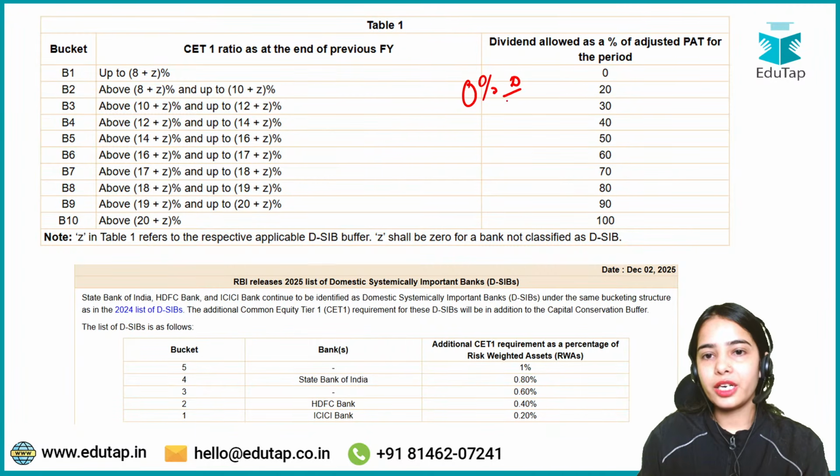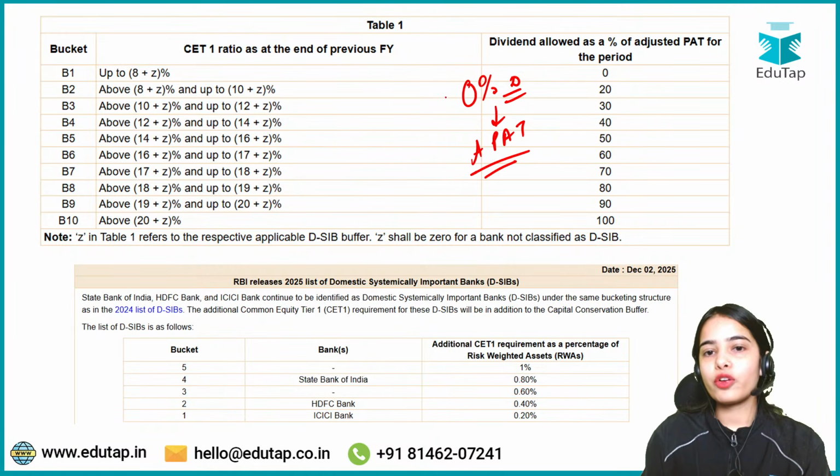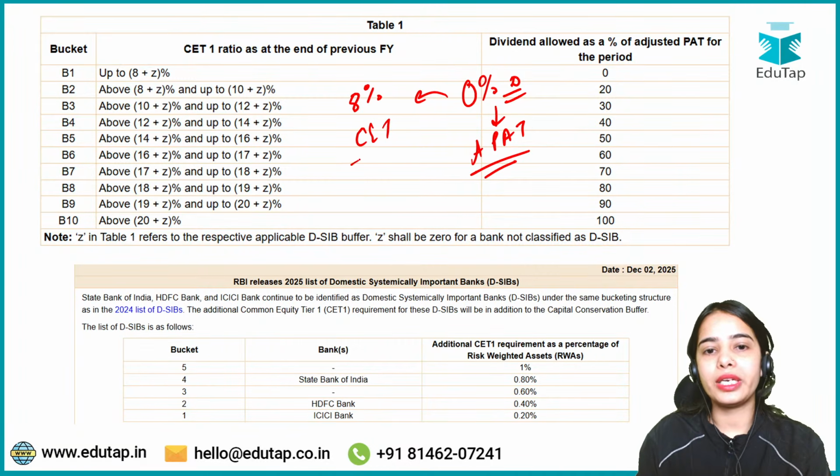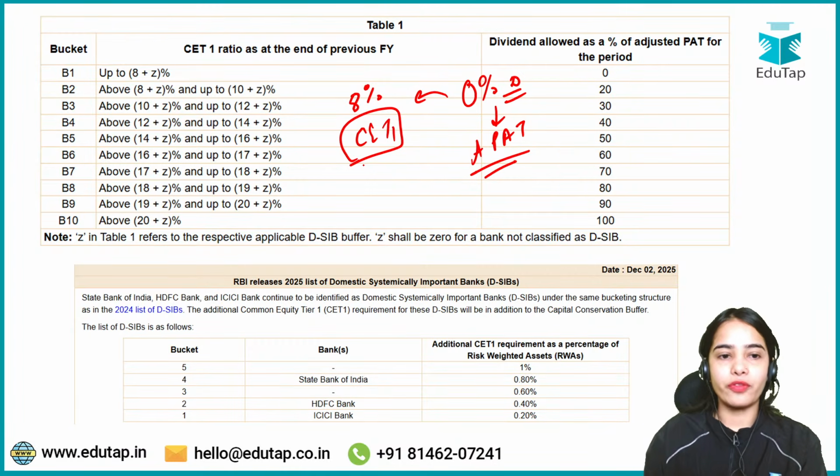So what is the minimum? 0% of the dividend will be allowed from the adjusted profit after tax for which category of banks? For banks that have up to 8% of common equity tier 1 capital. Okay, so this is what you have to keep in mind.